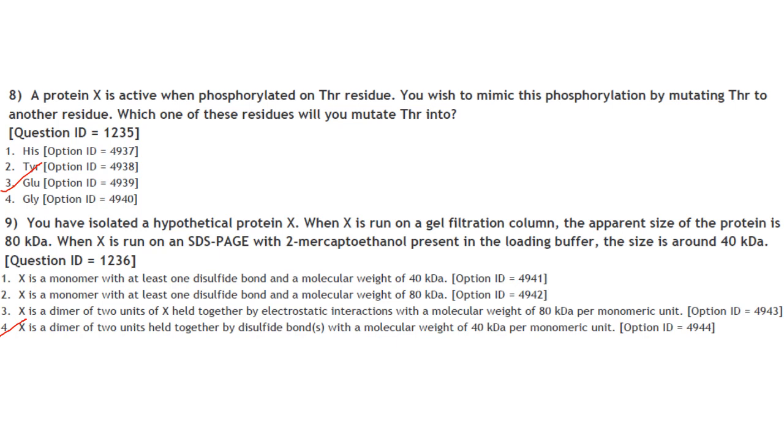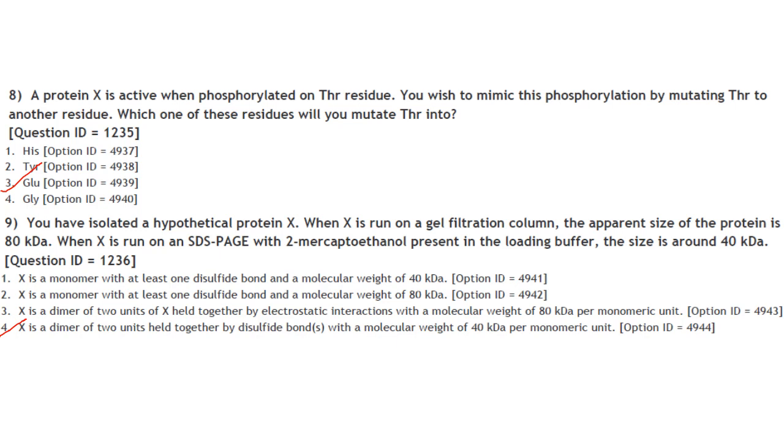Then next one. You have isolated a hypothetical protein X. X is run on a gel filtration column. The apparent weight of the protein is 80 kDa. When X is run on an SDS PAGE with 2-mercaptoethanol present in the loading buffer, the size is around 40 kDa. So when you passed your protein of interest through a gel filtration column, you got the size as 80 kDa. But when you ran an SDS PAGE under reducing condition, that is by adding 2-mercaptoethanol to the loading buffer, you got a size of around 40 kDa.